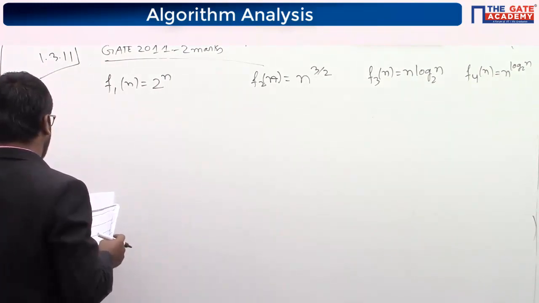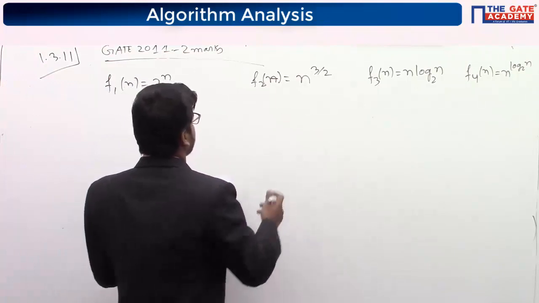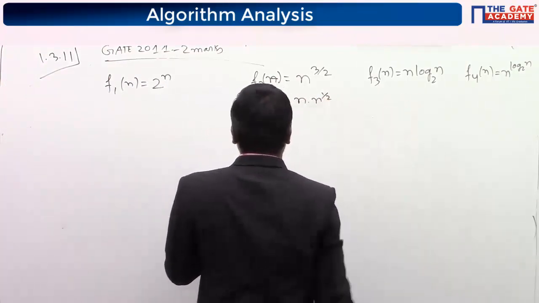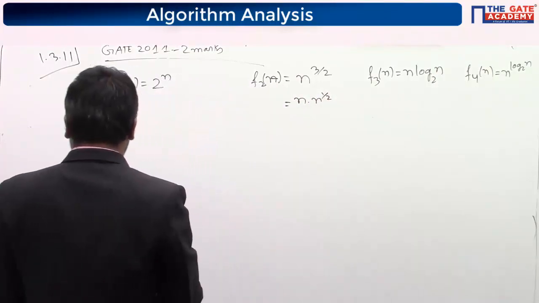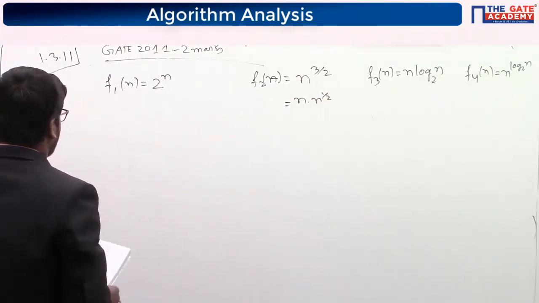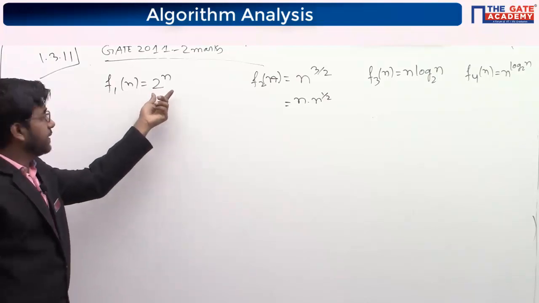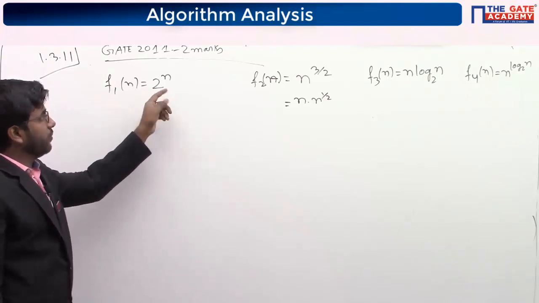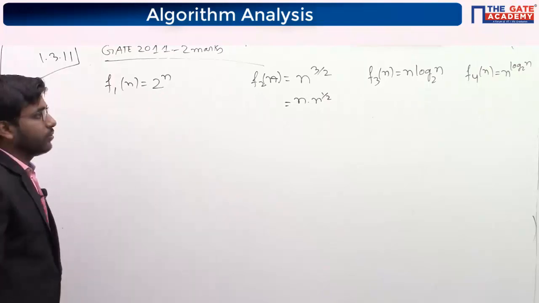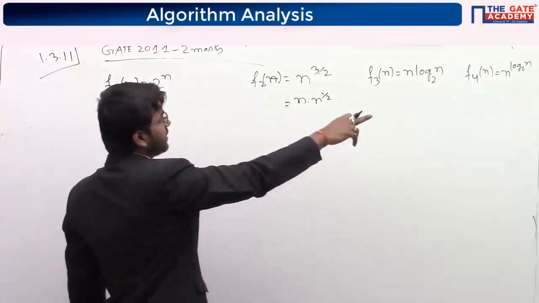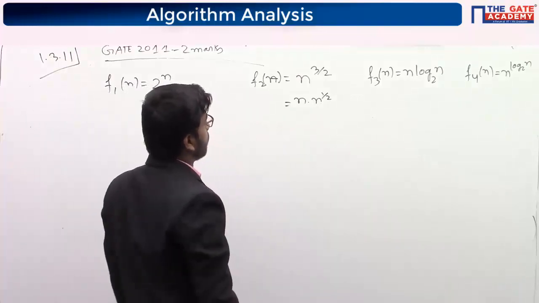f1 is 2 to the power n. You can write this as n to the power n by 2. It is n log n and n to the power log n. So by looking at this only, you can say that 2 to the power n is having the higher power. Okay, because it is exponential, na? 2 to the power n. Now between these three we need to find which one is smaller.